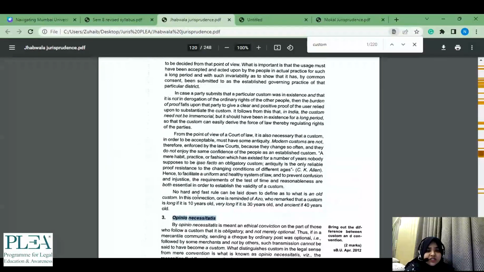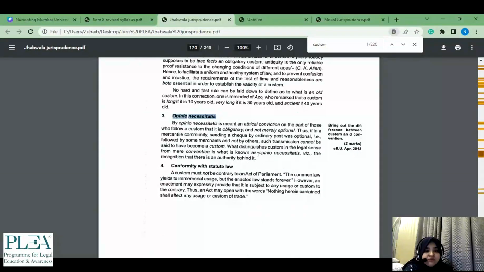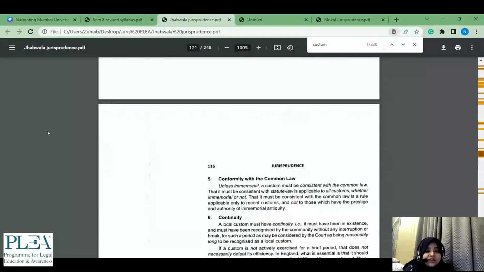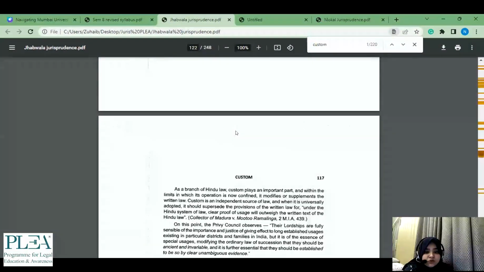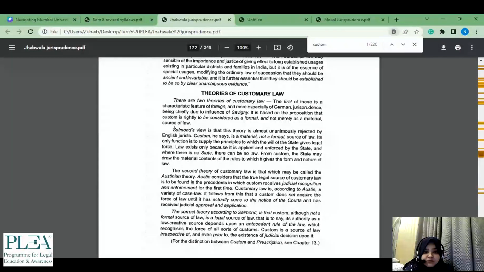So ethical convection, instead of that, even if you write ethical convection while writing a 12 marker, that is fine. Don't go ahead and write something wrong, because the meaning changes accordingly. Then this custom topic is done. Next, theories of customary law. Then you would come across these theories.